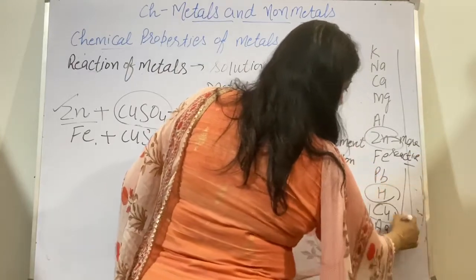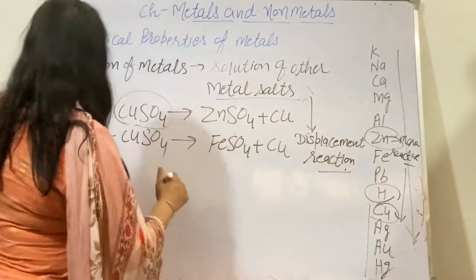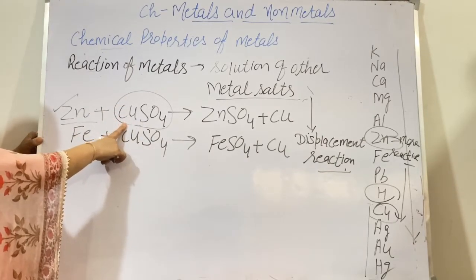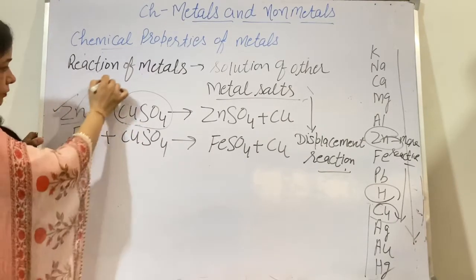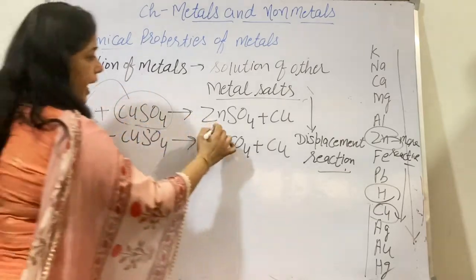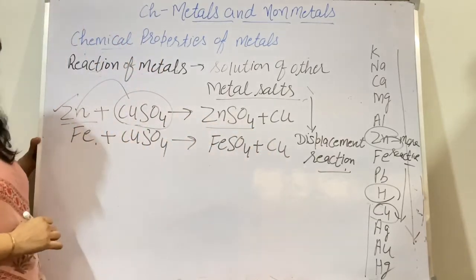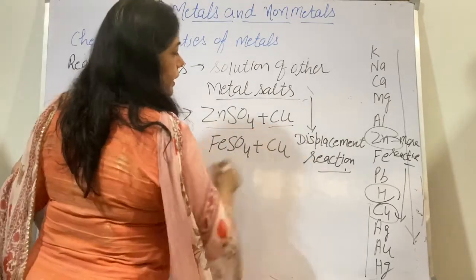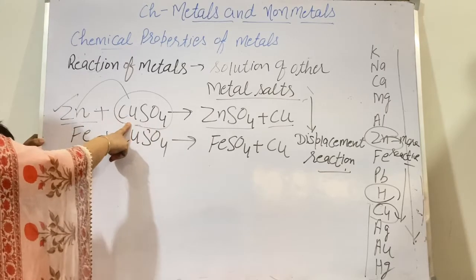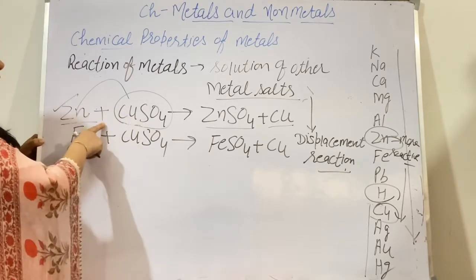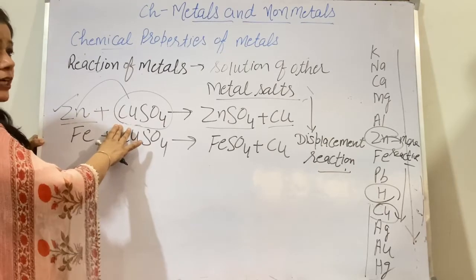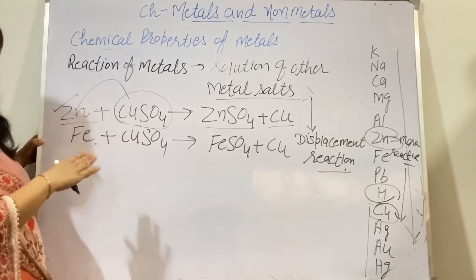Now this zinc will displace the copper from the copper sulfate and form zinc sulfate, and copper is formed. Now what happened? The blue color of the copper sulfate, when it reacts with zinc, will fade or disappear.